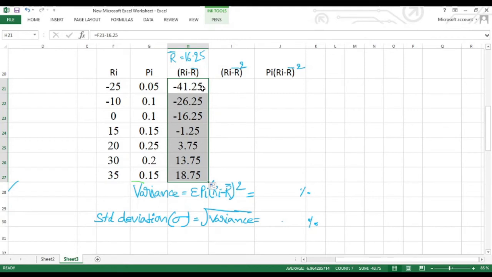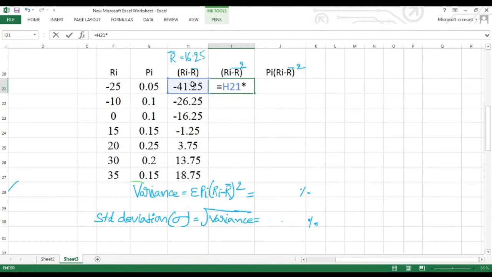After getting these values, what we need to do is we have to square these values. Square means multiply with the same value. That is equals to -41.25 into again with the same value.